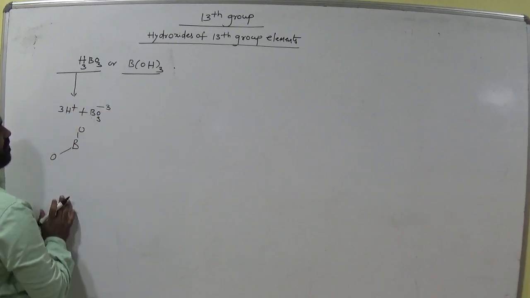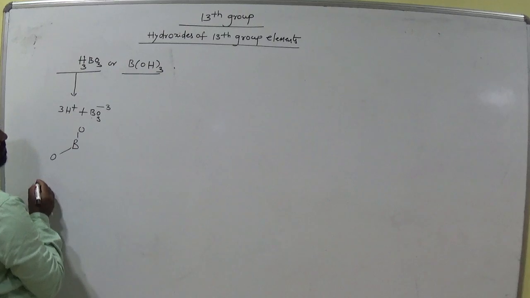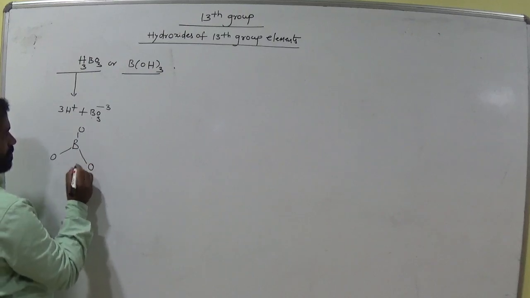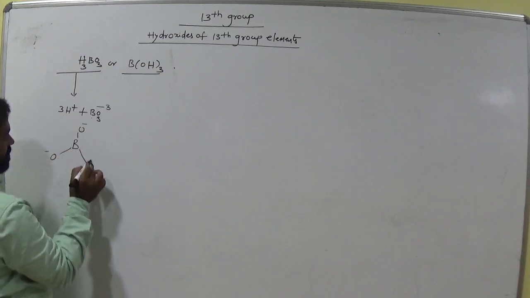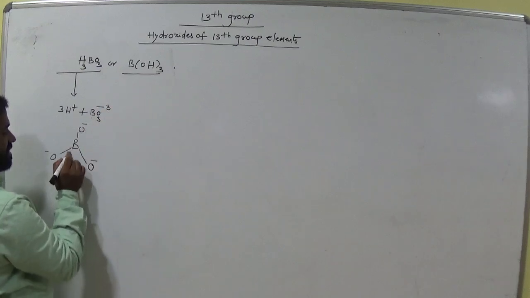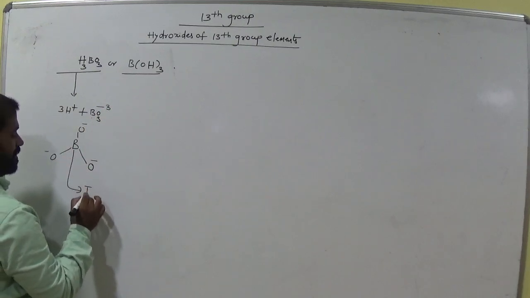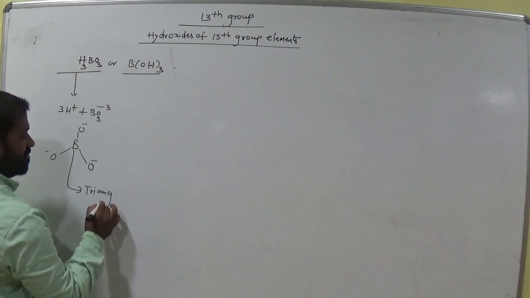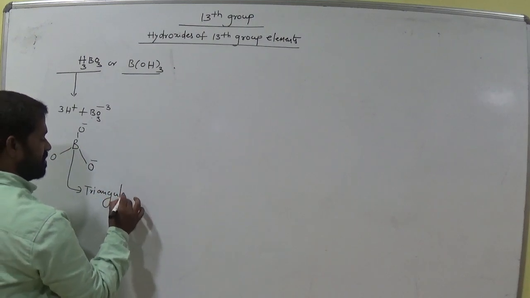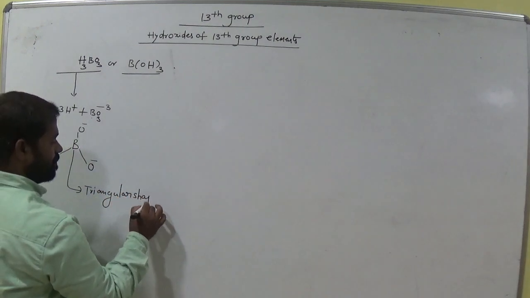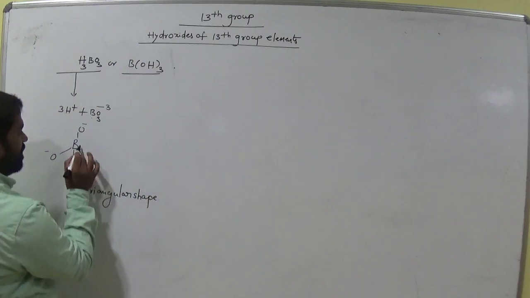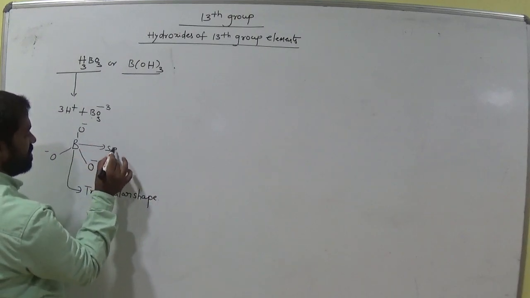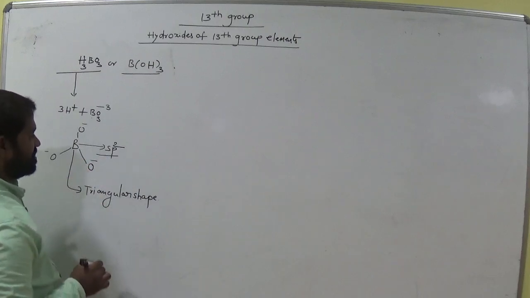Remember this. The structure of this ion is triangular in shape. The hybridization of this one is sp2. Remember this, sp2.